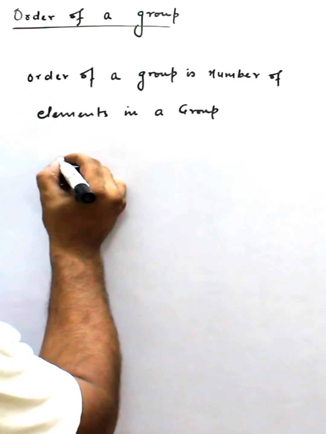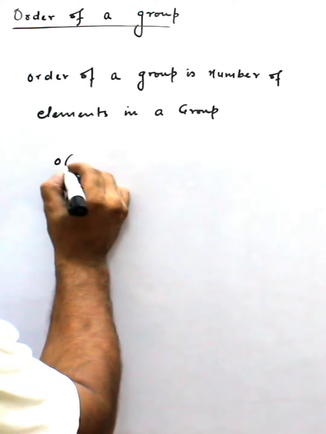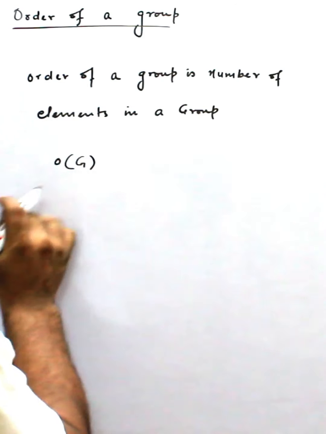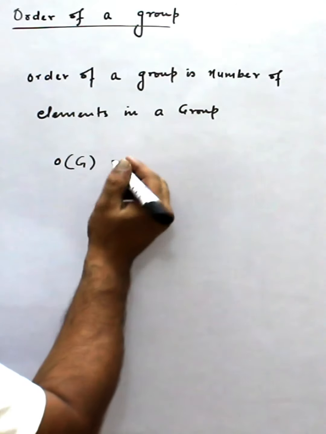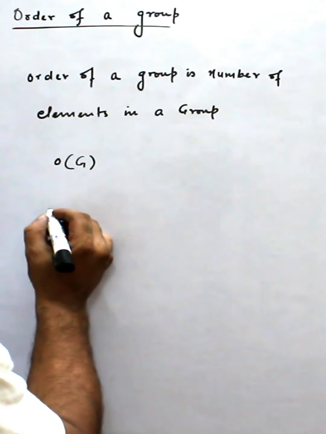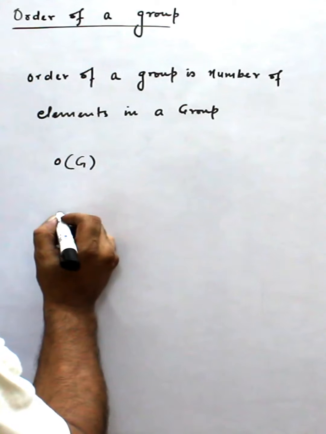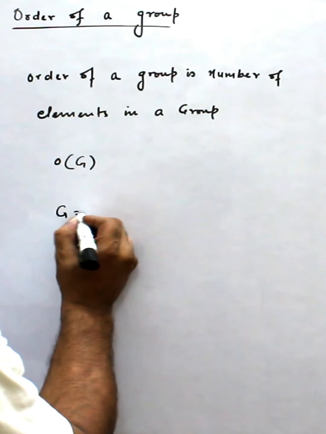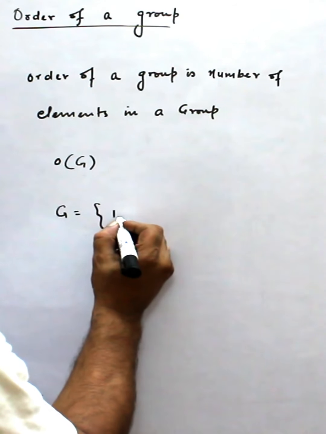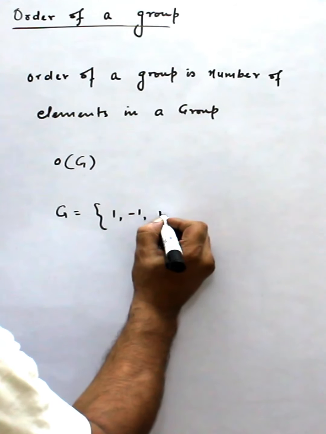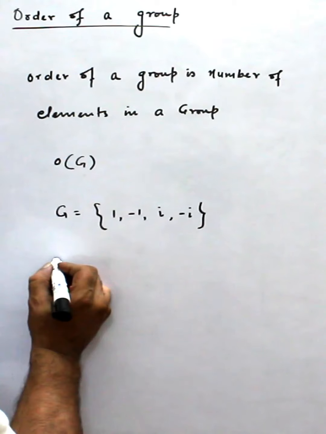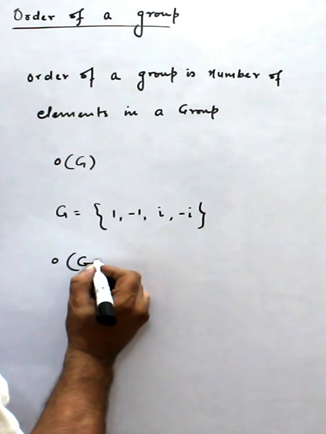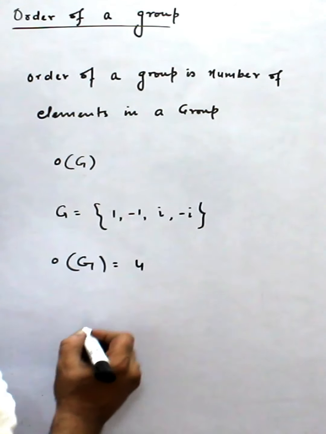We also know that there are finite and infinite groups. If G is a group, then the order of G is denoted by this. For example, if G is a group which contains 1, -1, i, -i, then the order of G is equal to 4.